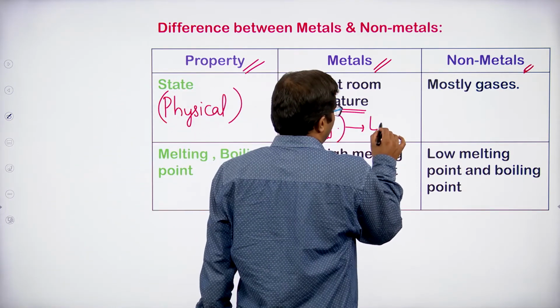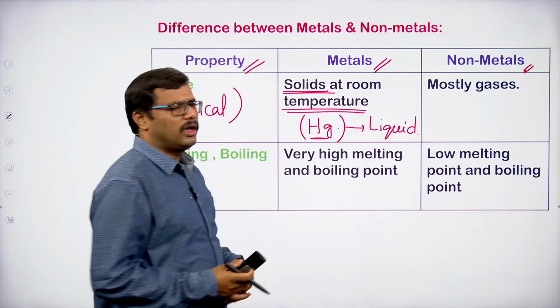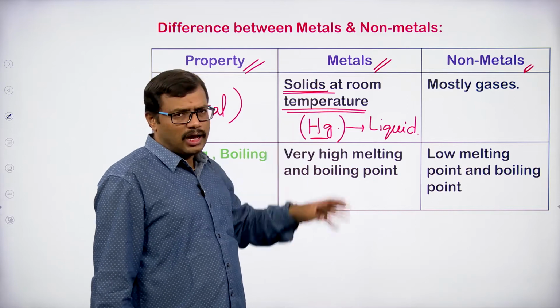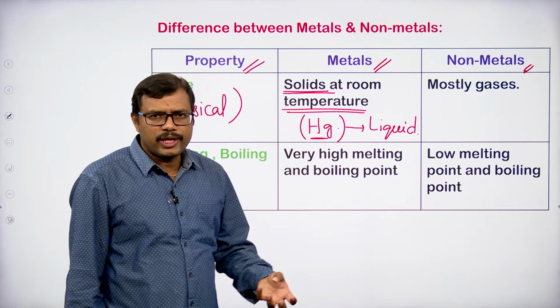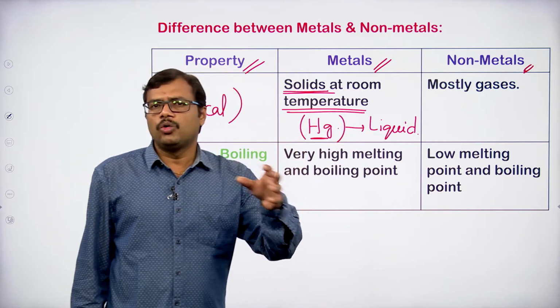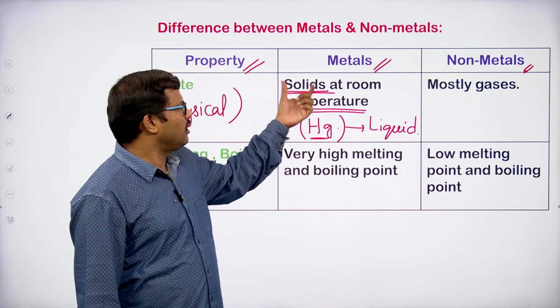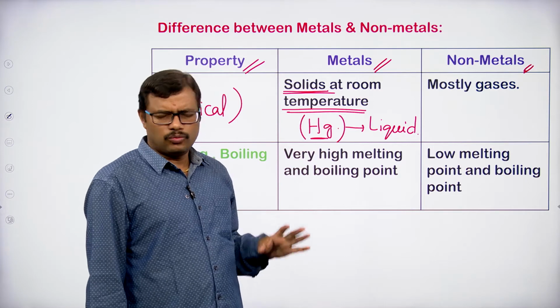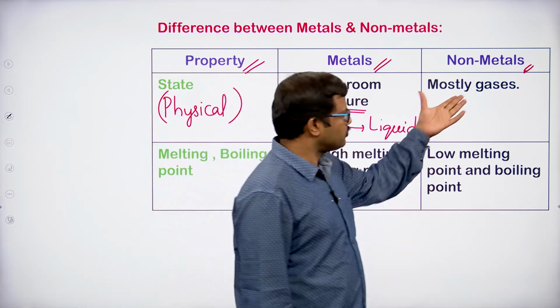Except mercury, all other metals are solids at room temperature. What about mercury then? Mercury is a liquid at room conditions. Most of the other metals are solids, there is no doubt, only exception is mercury.